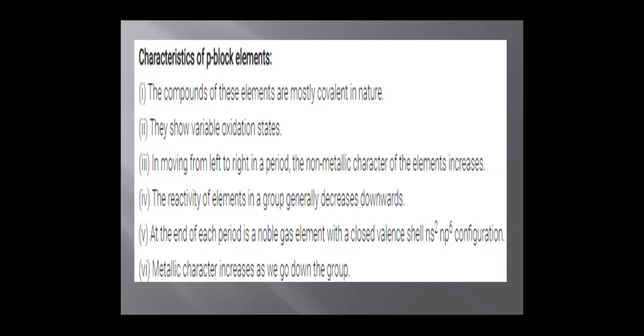As we move from left to right in the periodic table, the non-metallic character of the elements increases. The reactivity of these P block elements in a group generally decreases from top to bottom. At the end of each period, there are noble gas elements with a closed valence shell of ns2 np6 configuration. Metallic character increases as we move from top to bottom in the P block elements.